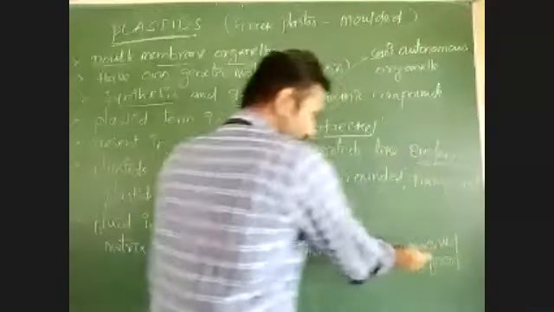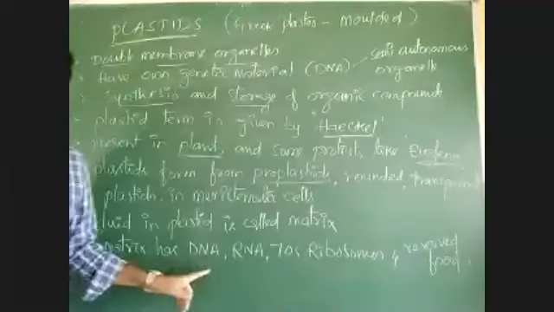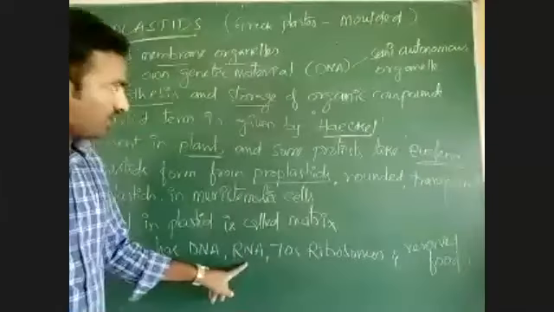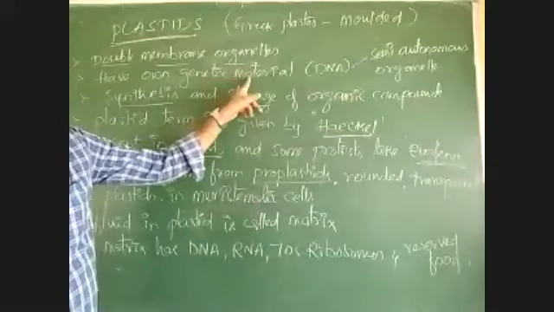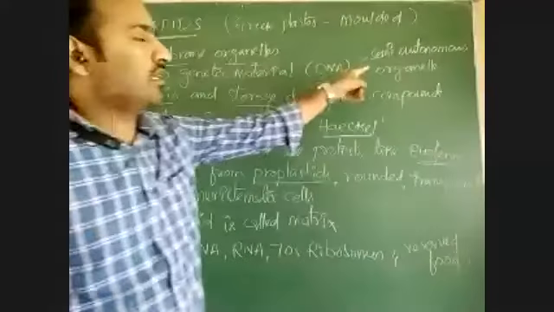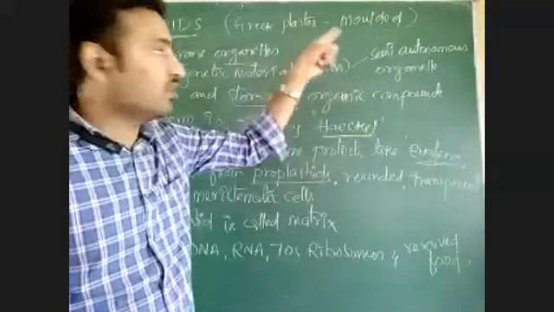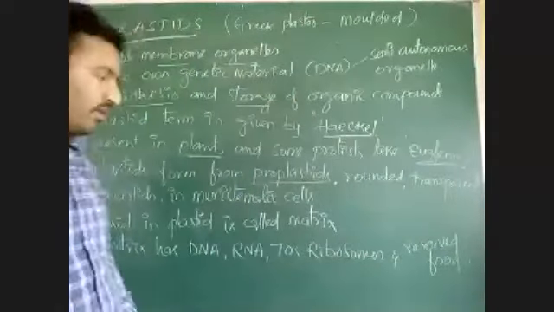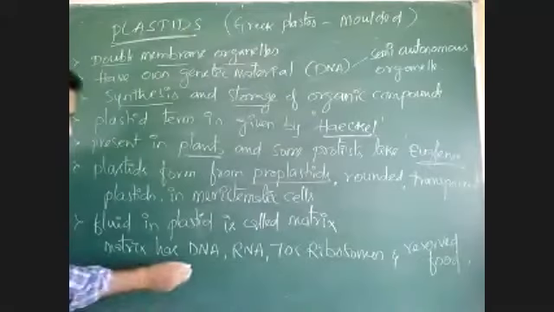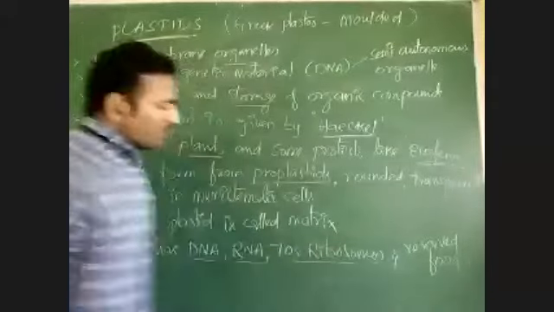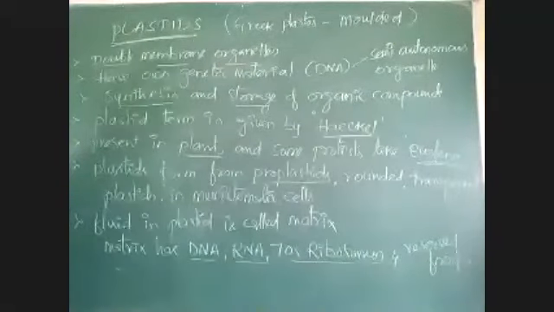As DNA and RNA are there, they have their own genetic material, so they can carry out their own processes without depending on the nucleus. So they are called semi-autonomous organelles, I told you. Ribosomes are amembranous organelles. In the next class, we will see about the ribosomes.